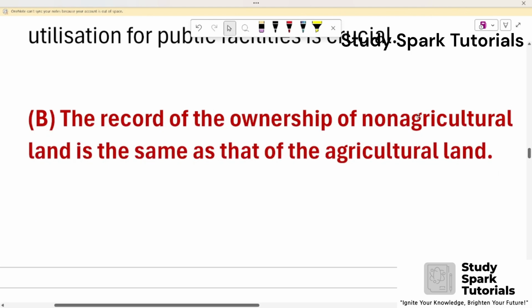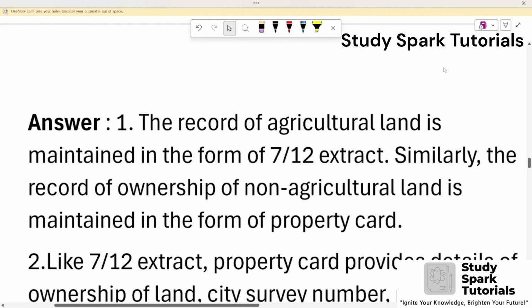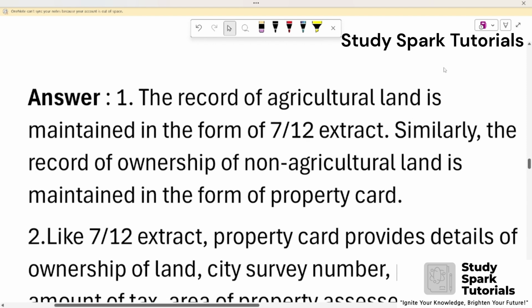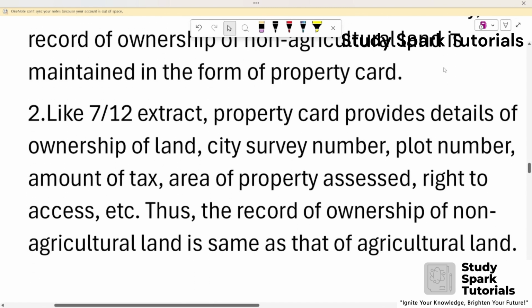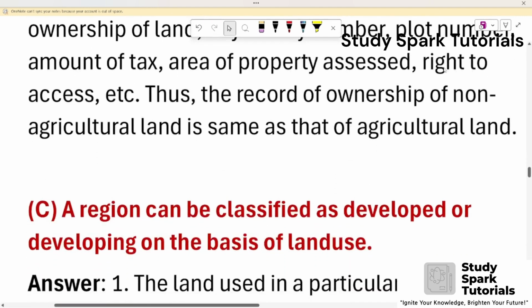B. The record of the ownership of non-agricultural land is the same as that of the agricultural land. Answer: 1. The record of agricultural land is maintained in the form of 712 extract. Similarly, the record of ownership of non-agricultural land is maintained in the form of property card. Second, like 712 extract, property card provides details of ownership of land, city survey number, plot number, amount of tax, area of property assessed, right to access, etc. Thus, the record of ownership of non-agricultural land is the same as that of agricultural land.